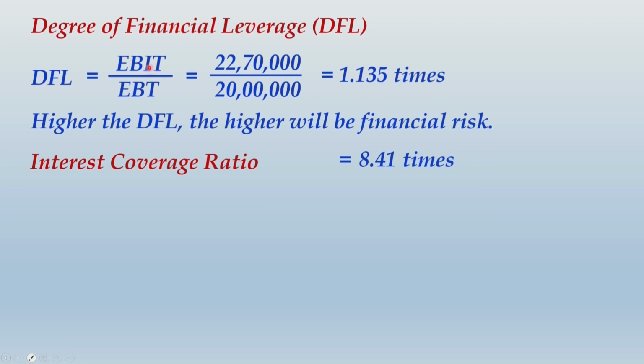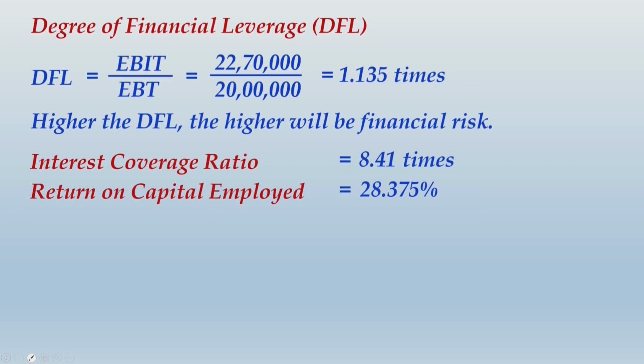This indicates that the gap between EBIT and EBT on a relative basis is much lower. As a result, the botheration or the burden of interest is very low. This indicates good capacity to pay your interest. Let me incorporate other ratios. Return on capital employed, what we have seen, was 28.375%. This value may change if you use the alternate approach of taking average capital employed, but anyway both are fine.